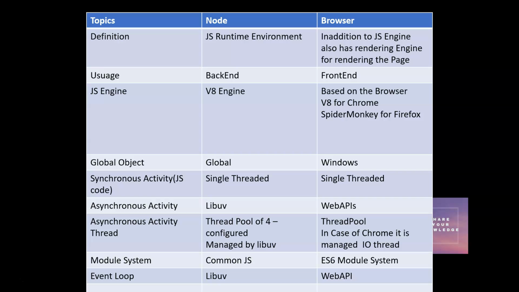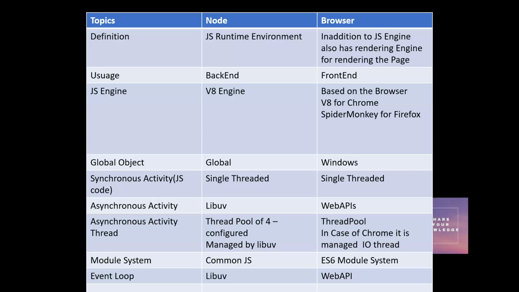In case of Chrome it is the V8 engine, but in case of Firefox it is SpiderMonkey, in case of Edge it is Blink. So they have their own JavaScript engine. So in case of browser, we can't be sure what the JavaScript engine is, because it is different for each browser. Okay, you understand?